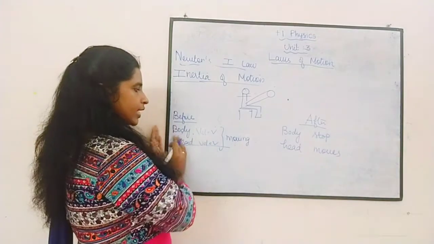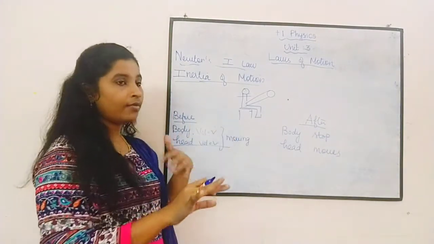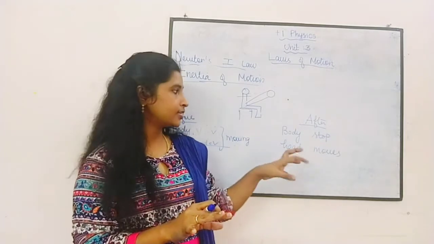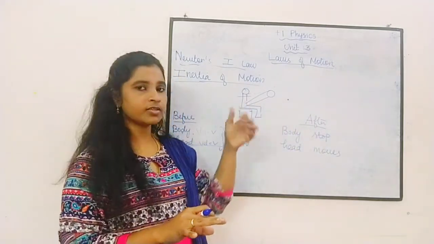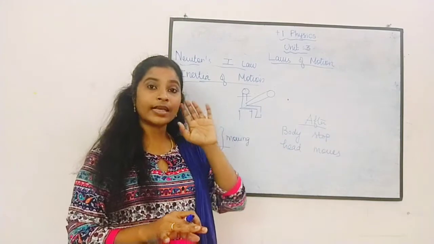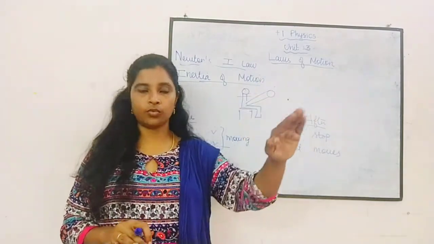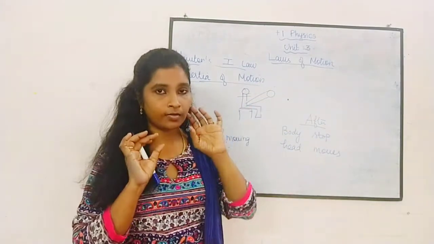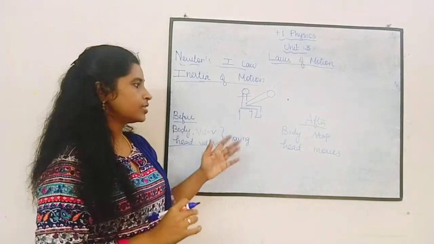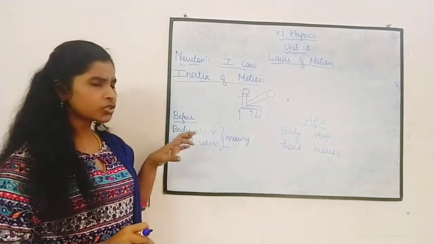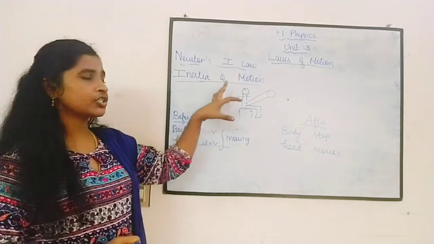Now, before the condition is both are moving. When the driver applies brake, the force is applied in the body, so the body stops. But the head, there is no force applied, so it is moving. So we will bend forward. Okay. So this is the second condition. So this is an example of inertia of motion.